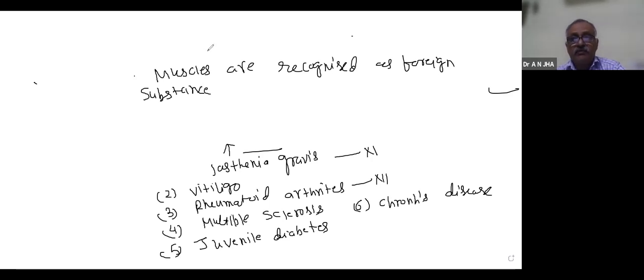What happens here? Our muscles are there and the antibody recognizes them as a foreign substance. Then gradually muscles become weak and ultimately there is no survival. You can prolong it for a long time, but there is no survival in this. So in myasthenia gravis, it is in the 11th class, the body considers muscles as a foreign substance.